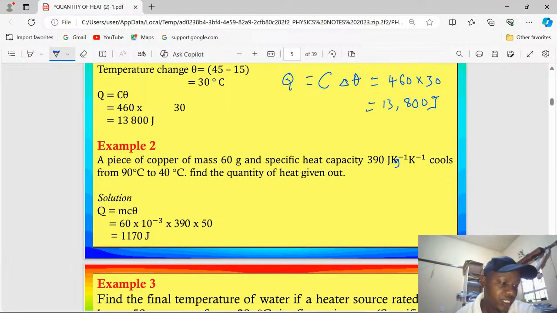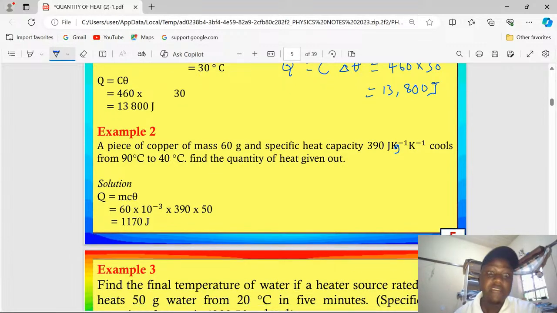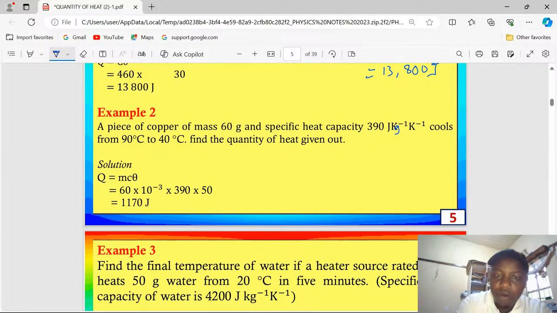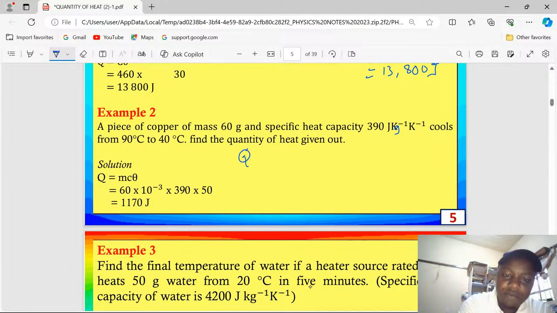As I had mentioned, I'm repeating that the quantity of heat energy given out, or rather released, is given by the same formula as the heat energy absorbed by a given substance. So quantity of heat will be given by the mass of the substance times the specific heat capacity, small letter c, multiplied by the change in temperature.